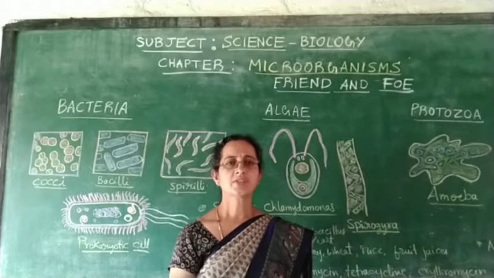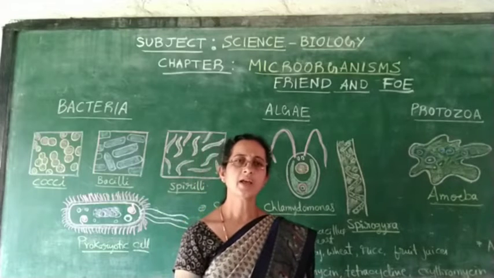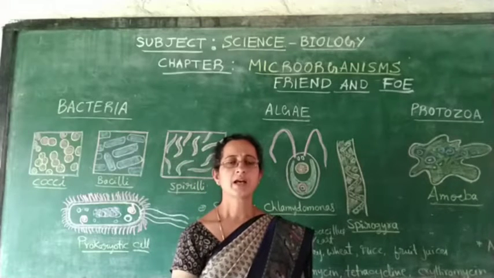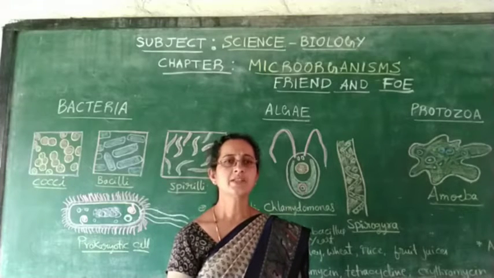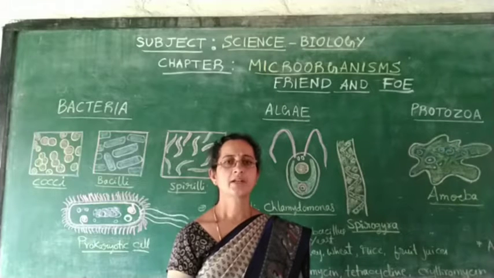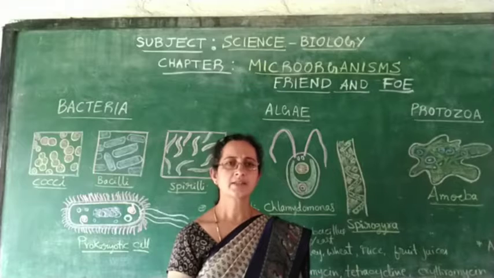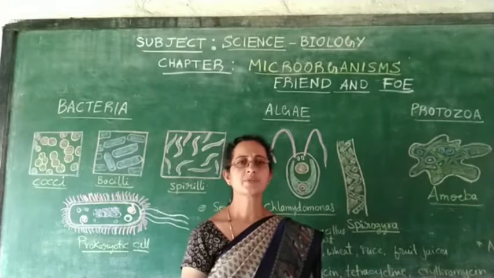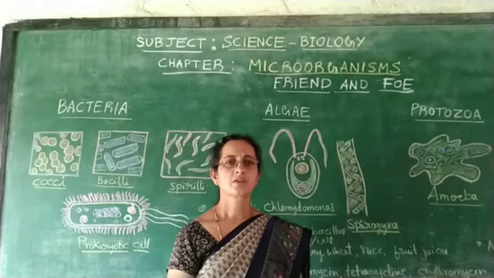Suppose you ask me to show these microorganisms and I don't have a microscope, I can show you a decaying bread. On that you will see some thread-like structures which have round ball-like structures at their tip. So what are these? These are microorganisms, namely fungi, called bread mold.